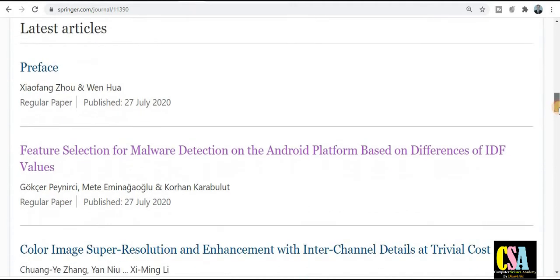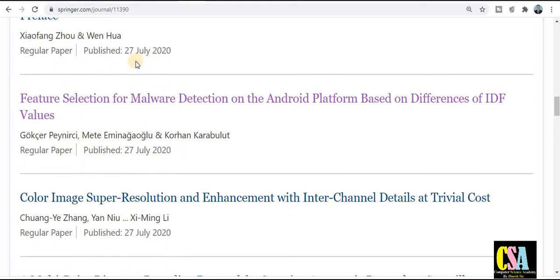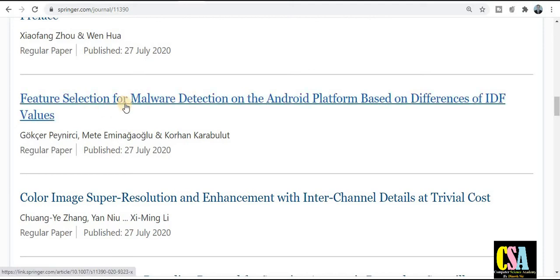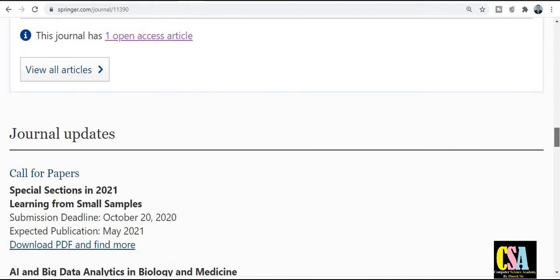Now about the latest articles: what types of articles have been published in this particular journal. You can see them date-wise. This is the research paper or manuscript title, published on the 27th of July. This is the information of the research papers published in this journal. One more thing about this journal: it also publishes in the open access category. If you want to explore the published research articles for your research study, you can definitely download them, because open access means you can download the articles freely.